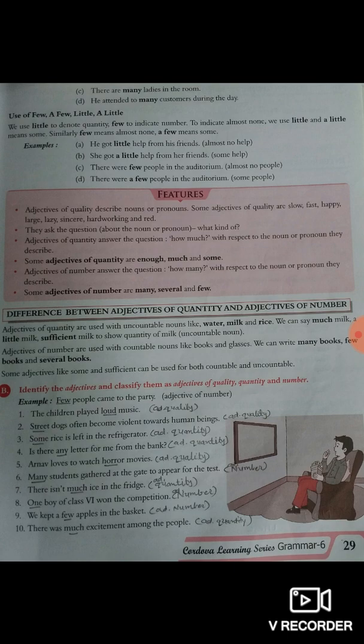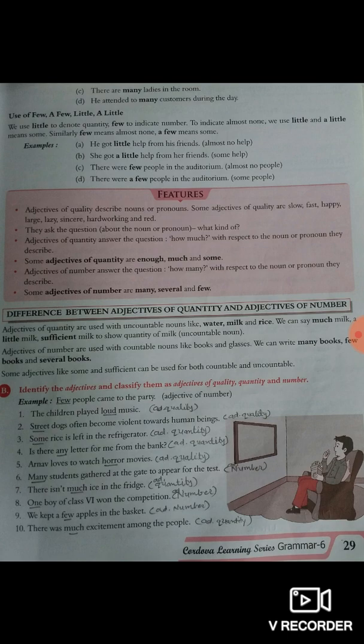So a little means some help. Then C number, there were few people in the auditorium. So few means almost no people. And there were a few people in the auditorium. So a few means some people.